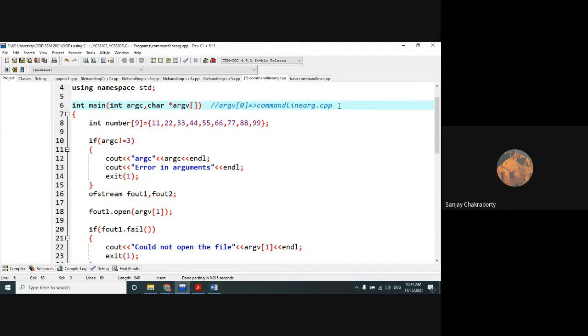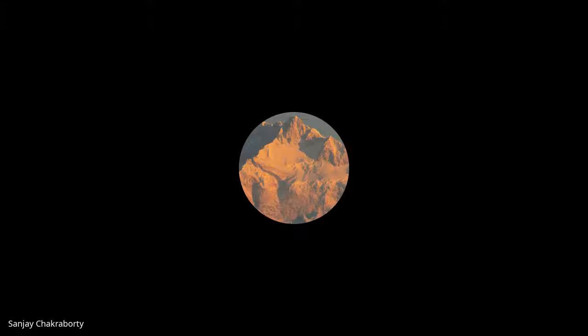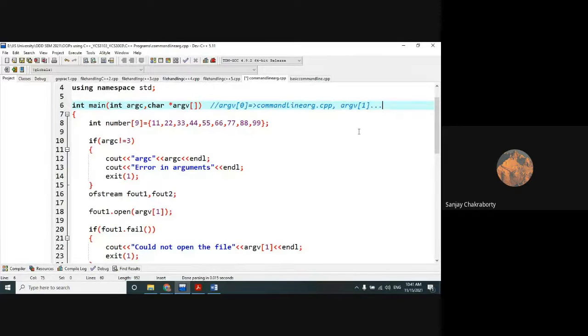Now, which argument do we start using in our program? You start from argv of 1, and use up to argv of n minus 1.